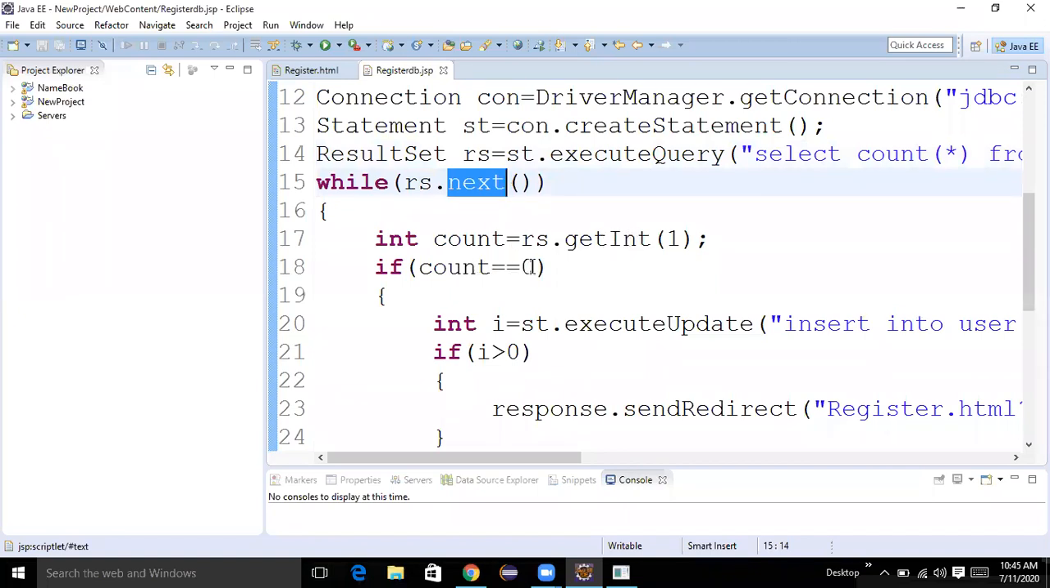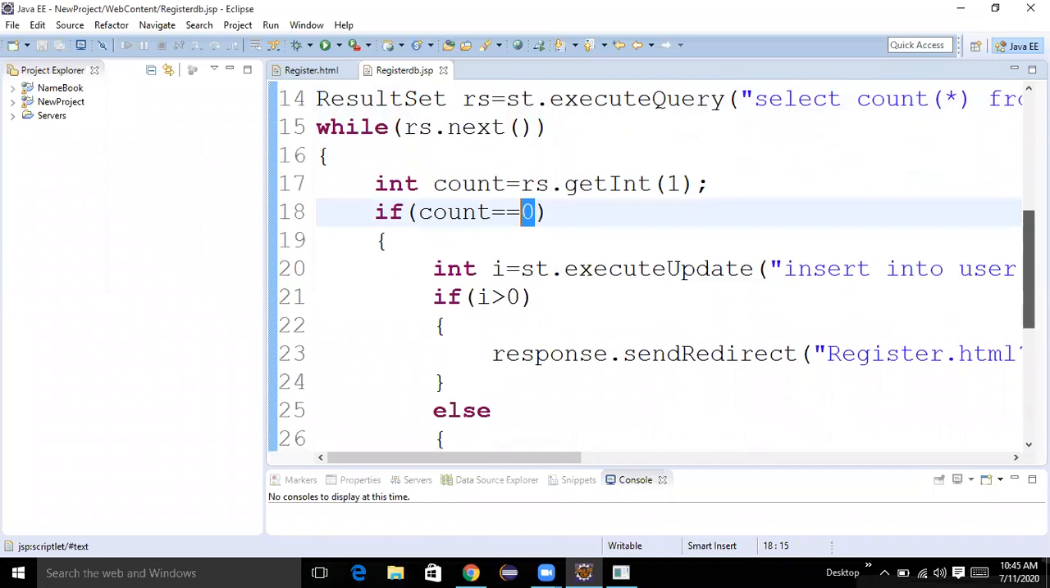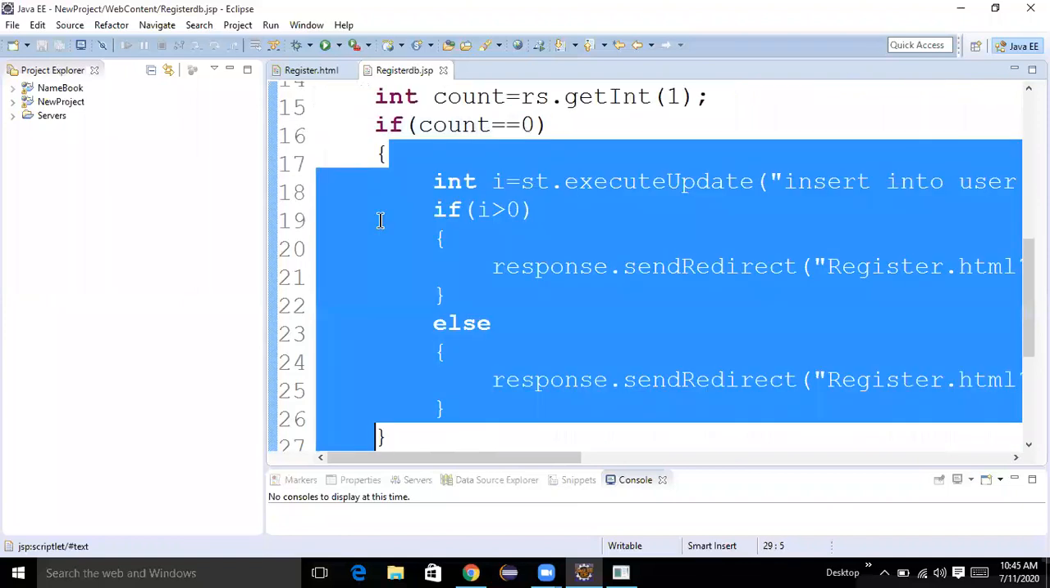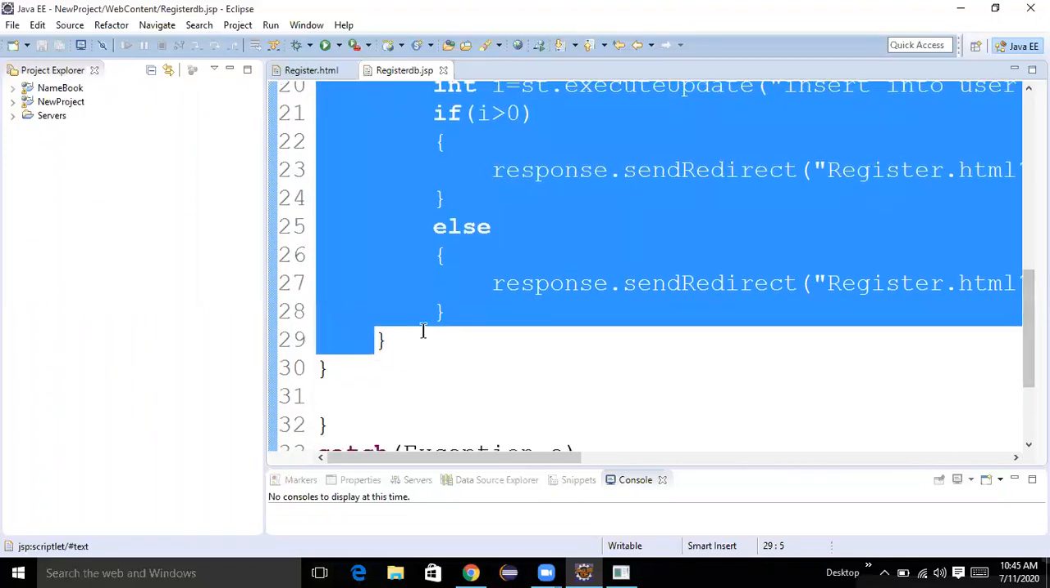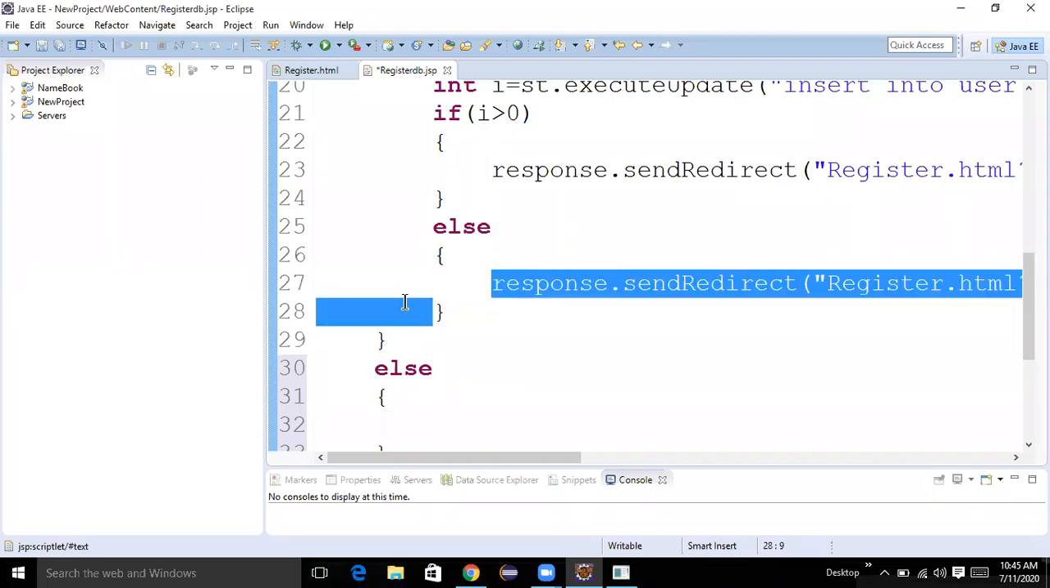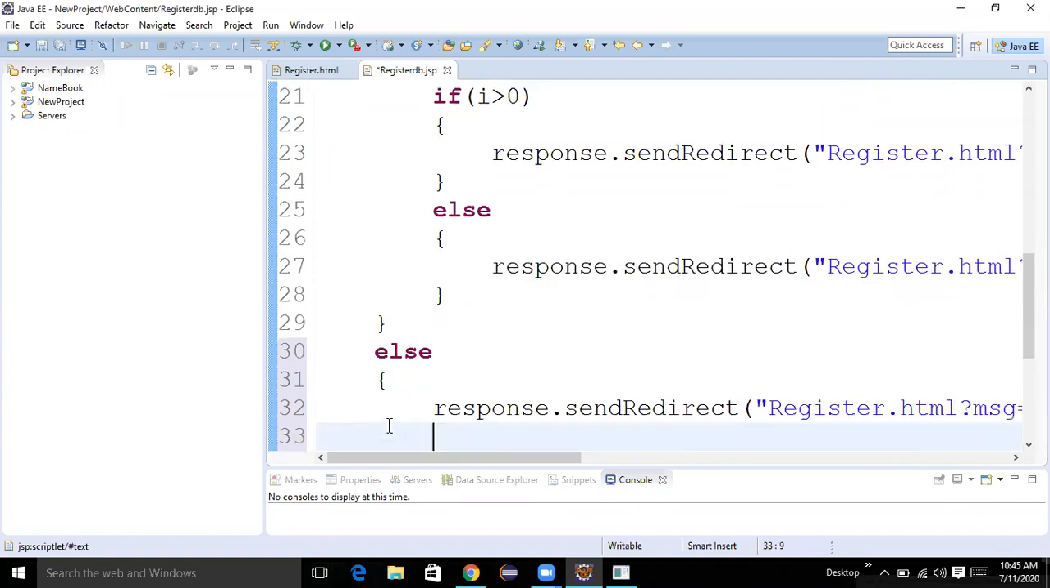If the count is equal to 0, it means the username was not available, so we can store data. Then we're done. Inside we wrote if, and for this if we write else. After the if we need to write the else. What do we need to write? Username already exist. Yes or no?